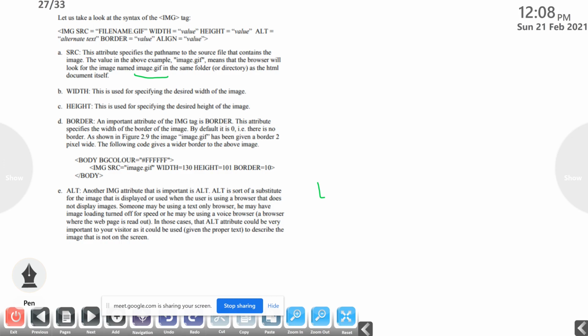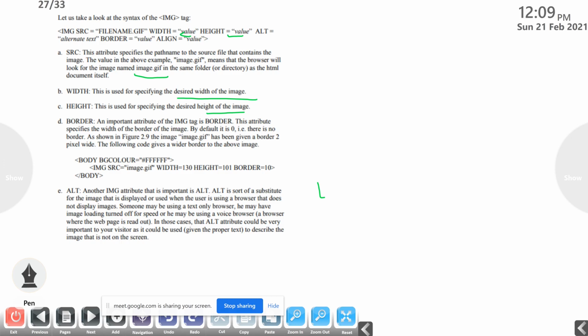Okay. Then width is used for specifying the desired width of the image. So width equal to, then you have to give the value. Then height is used for specifying the desired height of the image. Then put height equal to, then the height value that you want to give. Then border. An important attribute of the img tag is border. This attribute specifies the width of the border of the image. By default it is 0. That is, there is no border. 0 means there is no border.